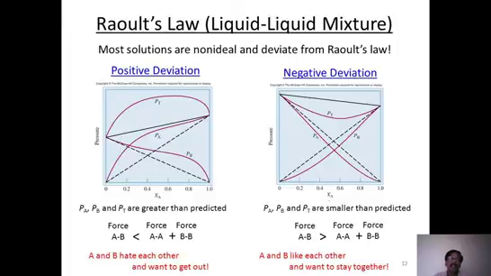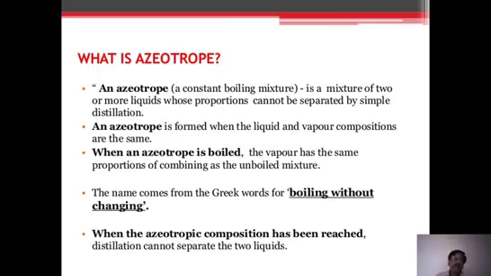So this is the main difference between positive and negative deviation, and we also call these non-ideal solutions, which either give positive deviation or negative deviation. Now we will enter into a new concept, the azeotropes. What is an azeotrope? An azeotrope is called a constant boiling mixture.